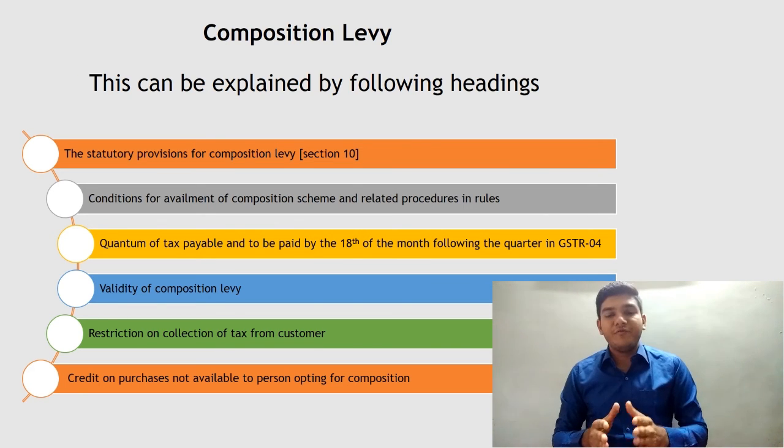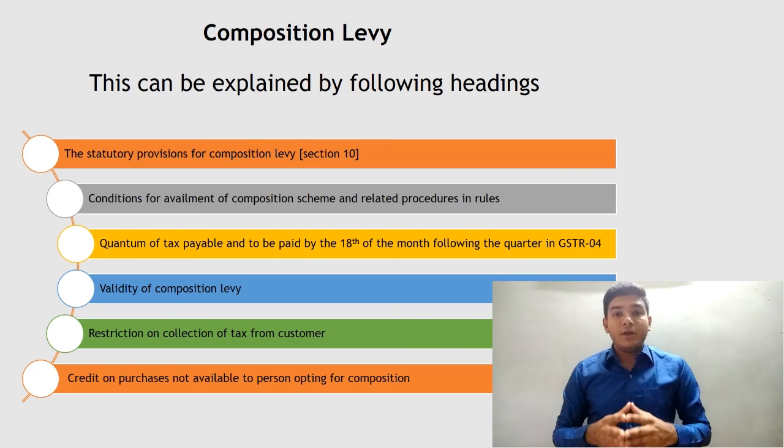Now we will see the validity of composition scheme. The option exercised by the person to opt for composition scheme shall continue if he satisfies all the conditions mentioned in the section and rules as we have discussed now. The person who has enrolled for composition scheme is not allowed to collect any tax from the customer. Secondly, the amount of tax which he has paid on his purchases is not allowed to him as input tax credit.